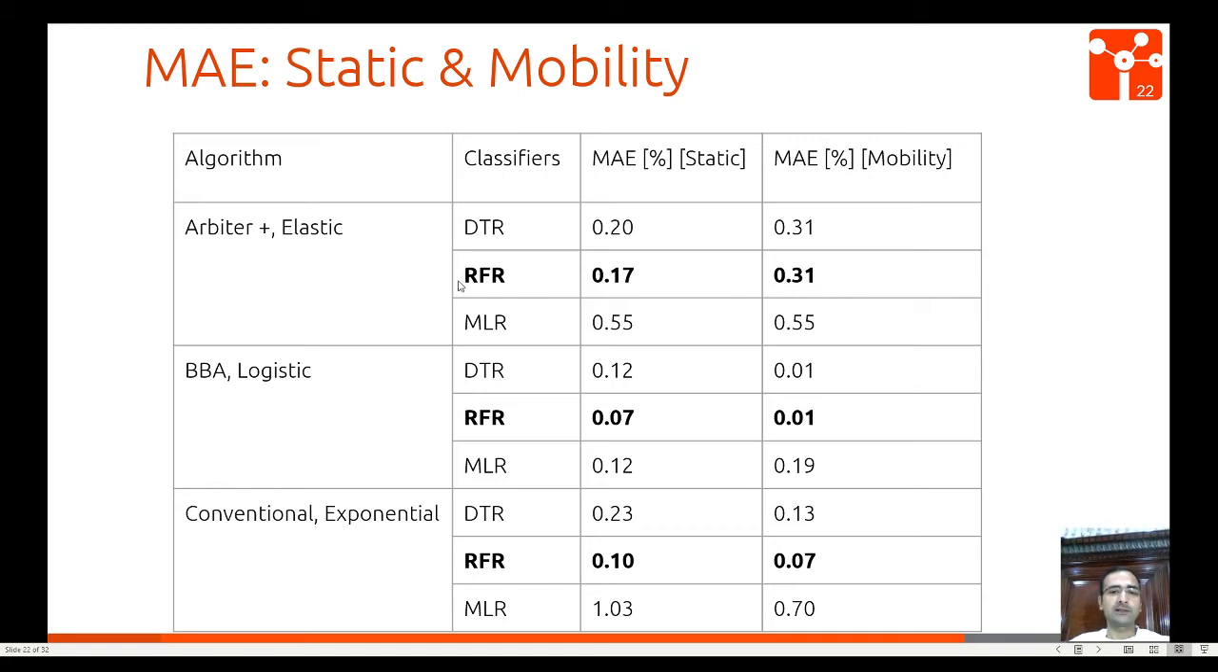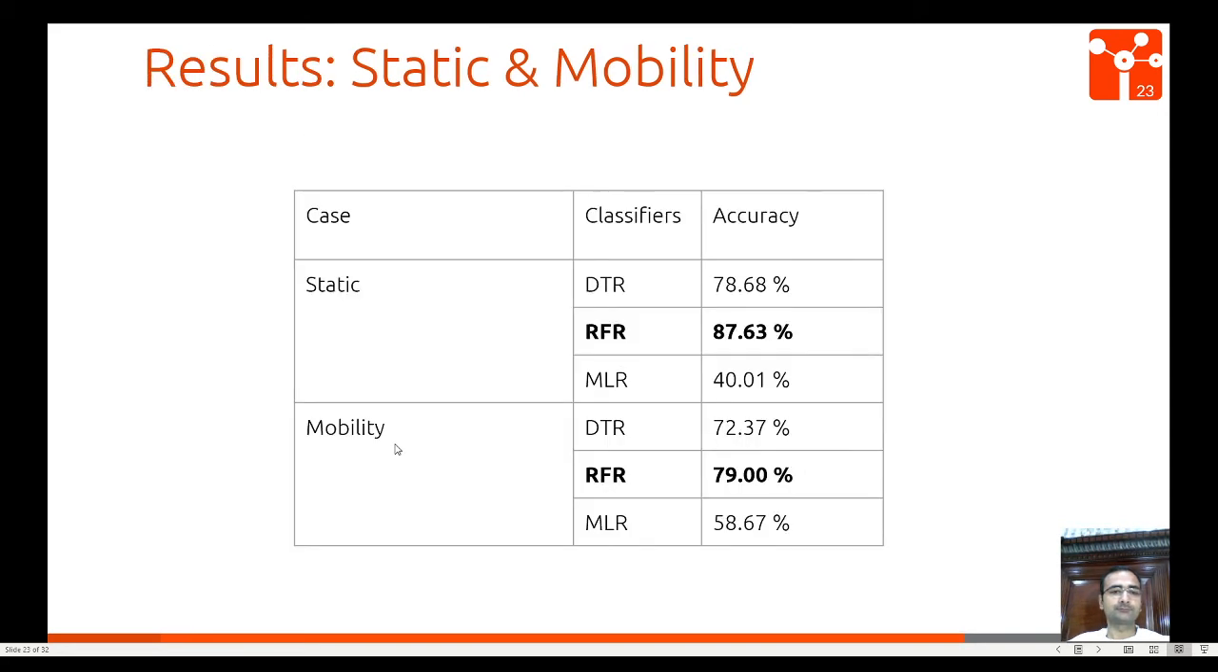In each case, we can see that random forest regression has a better mean absolute error as compared to DTR and MLR. Similarly, for buffer-based, we have BBA and logistic, and throughput-based conventional and exponential. We can see that random forest regression outperforms the other algorithms in this case. Next we have the case of static and mobility. In case of static, here again random forest regression has nice accuracy. In the case of mobility, random forest regression has 79.08% accuracy, which outperforms DTR and MLR.